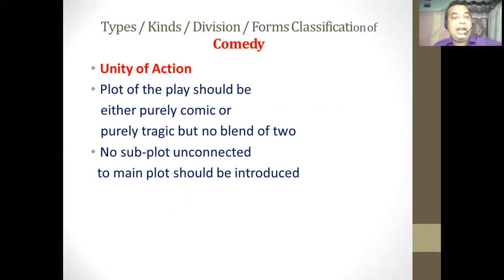Unity of action says that the plot of the play should be either purely comic or purely tragic. If the dramatist is going to write a tragedy, the plot of the play should be purely tragic. If the dramatist is going to write a comedy, the plot of the play should be purely comic. There should not be a mixture, a blend of the tragic and the comic action in the same plot. And another important thing told in the unity of action is that no subplot unconnected with the main plot should be introduced into the drama.